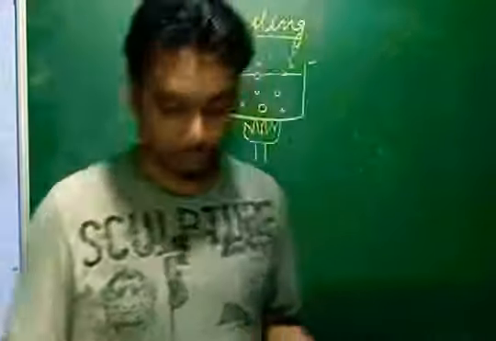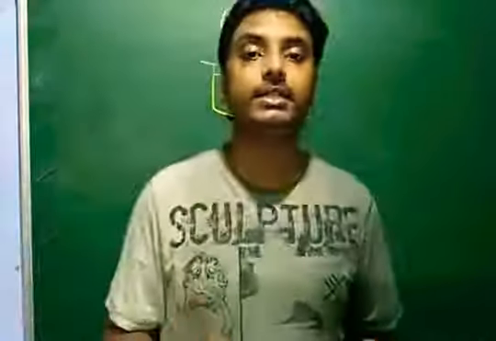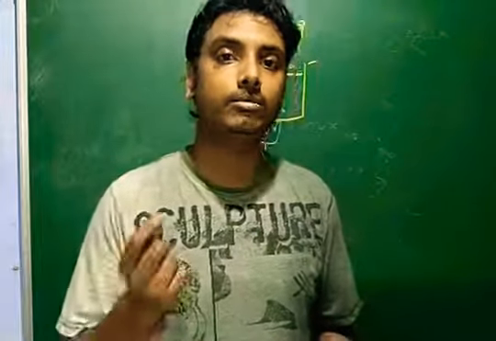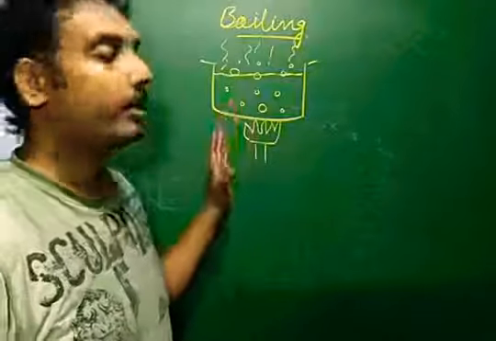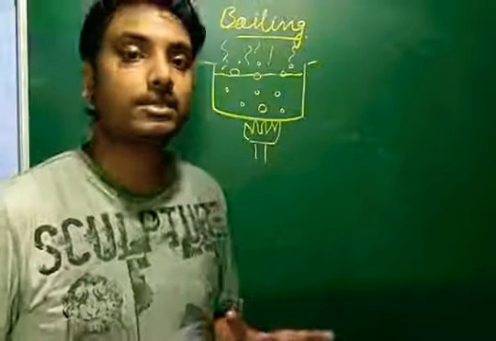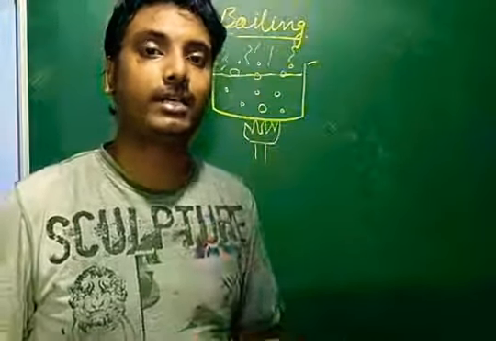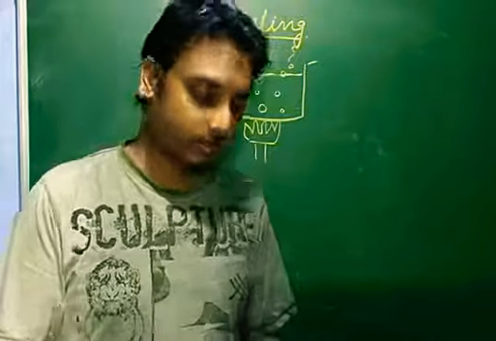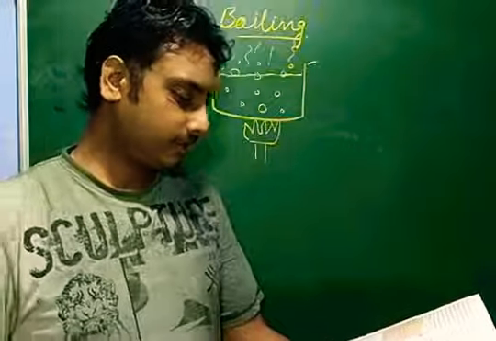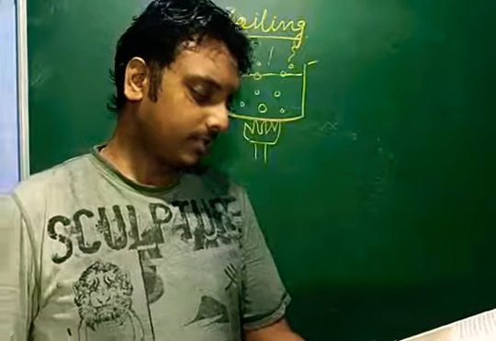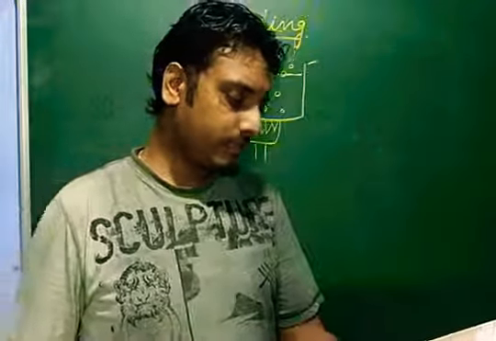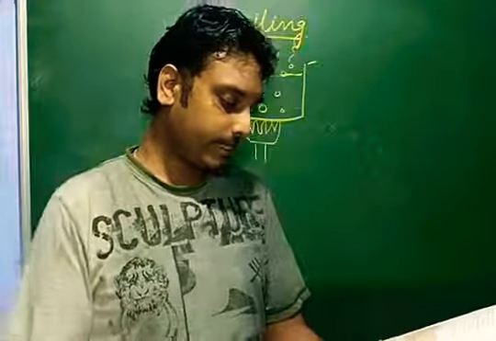So unlike evaporation, where we have seen that the liquid is changing to vapor at a very slow rate, in case of boiling the liquid changes into gases at a very high rate and a very high temperature. Okay, so this is the difference. This indicates that many molecules from the entire volume of the liquid acquire the required energy.